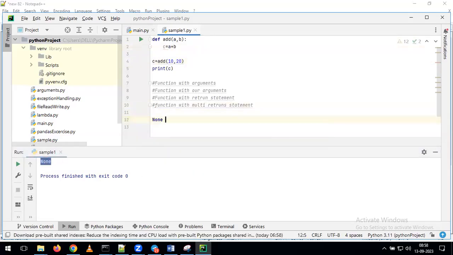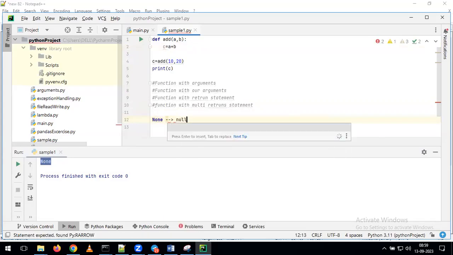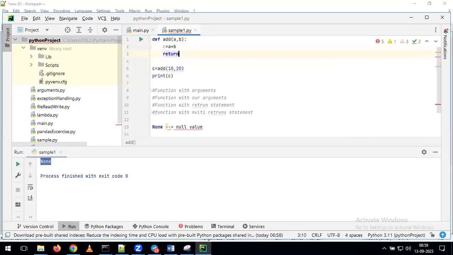This also we discussed in the previous classes. It's one of the data types, a kind of null value. Indirectly, we can say None is nothing but a null value. Now you are giving add of 10, 20. Indirectly, you are calling a function, but this function is not returning any value. For that reason, this c is taking the value None. But if you want to give the proper value to c, what do we have to do here? We need to give return c, which means this function will return the value c, and that value is assigned to your c variable.